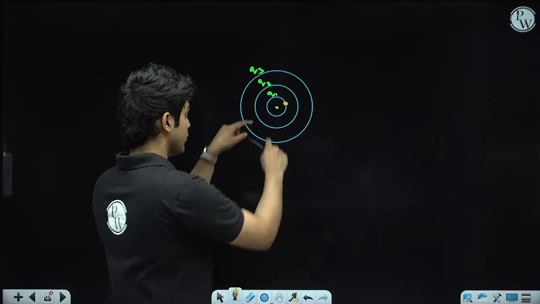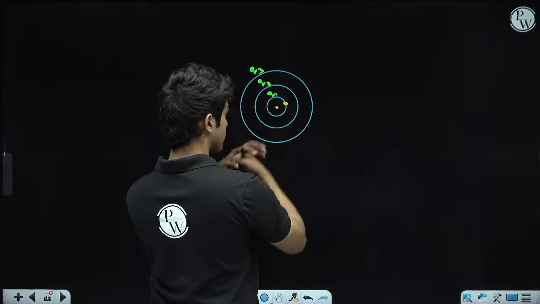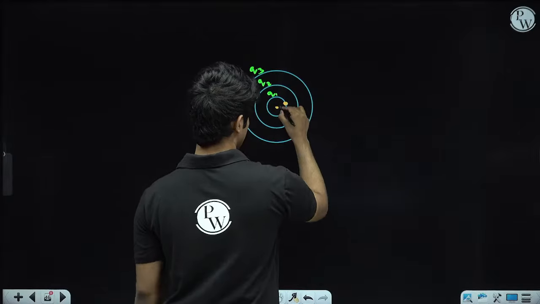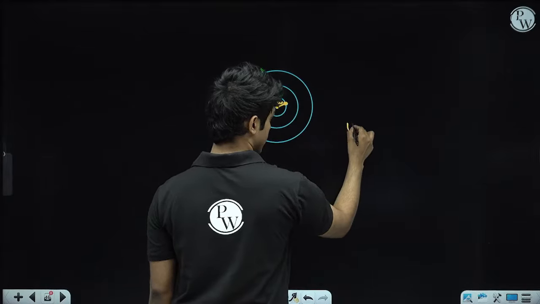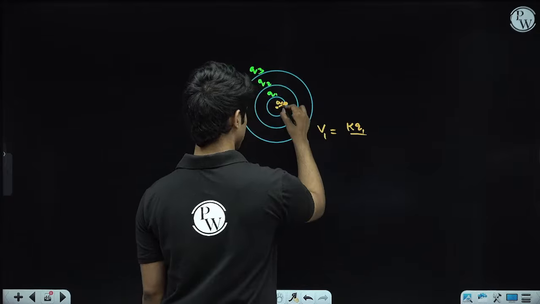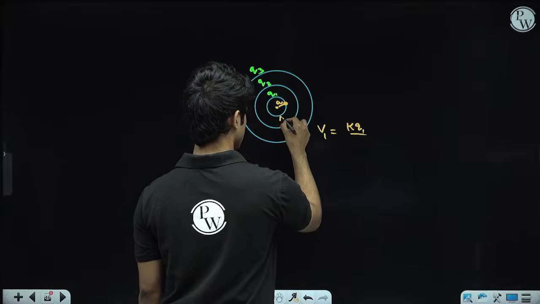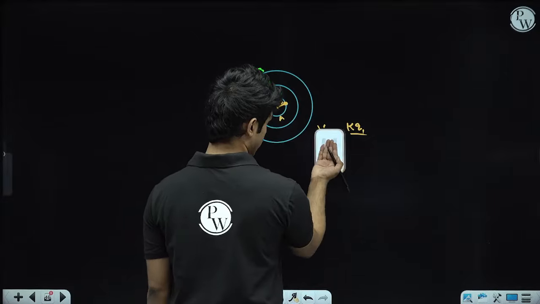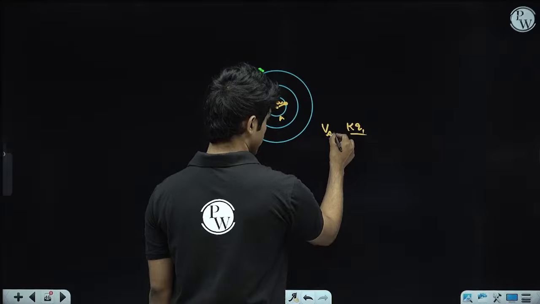Now due to Q1 sphere, the electric potential at its surface, if this radius is A, will be KQ1 by A. Let's call the potential at the surface of the innermost sphere VA.